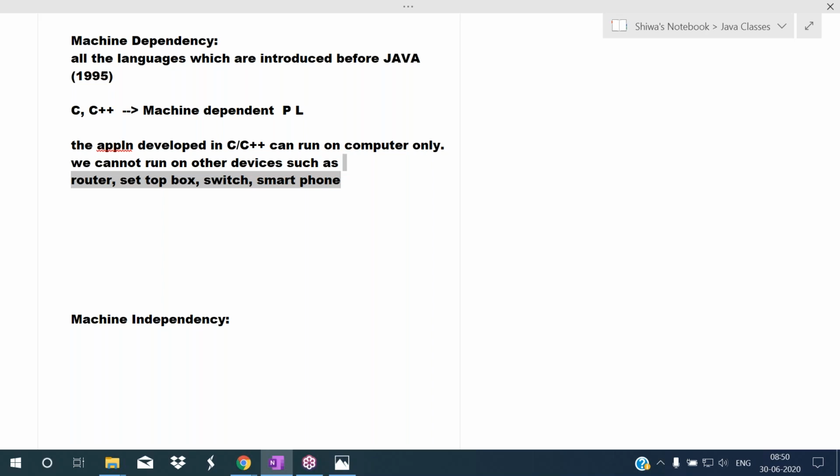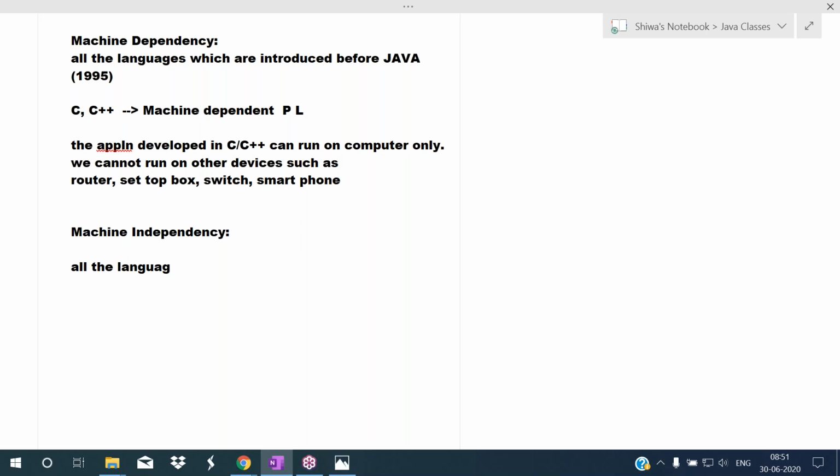So example, C, C++ are the machine dependent programming languages. The software developed by using C, C++ can run on computer only. We cannot run it on other electronic devices. So that's why we are calling C, C++ the machine dependent programming languages. Okay. Then what is machine independency?